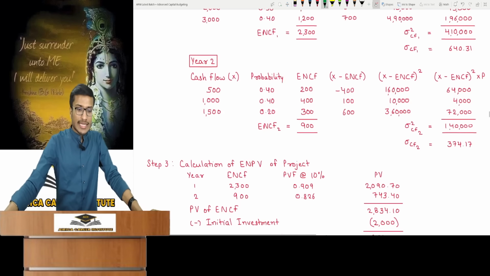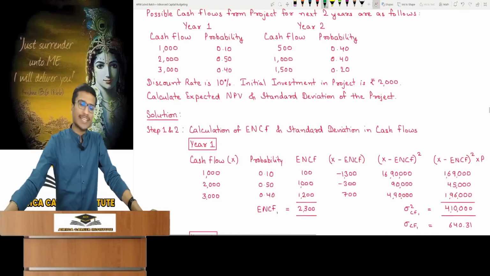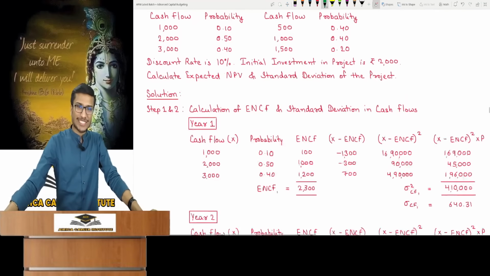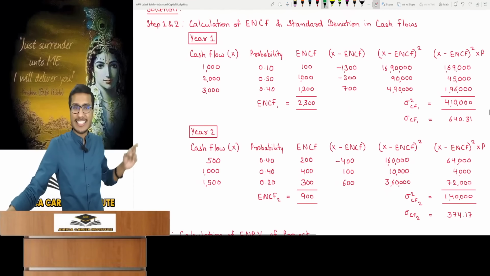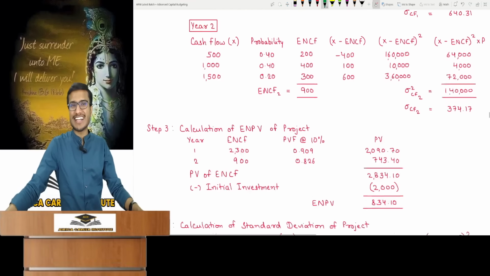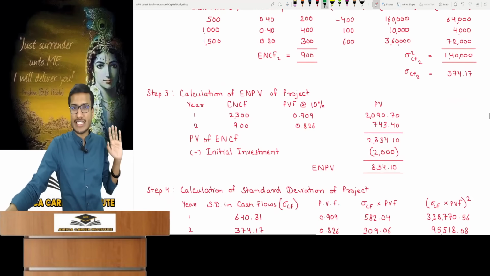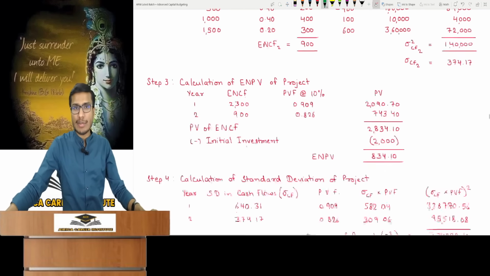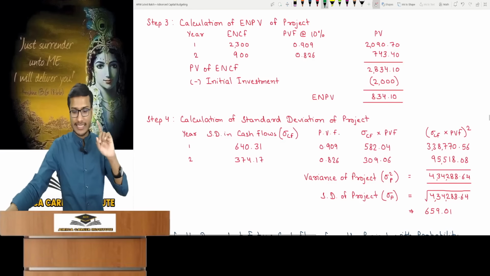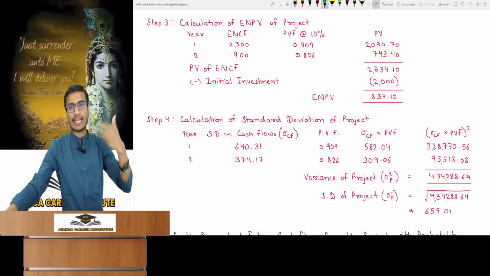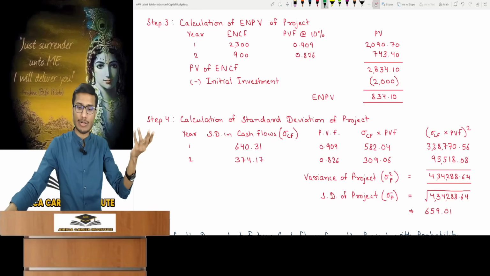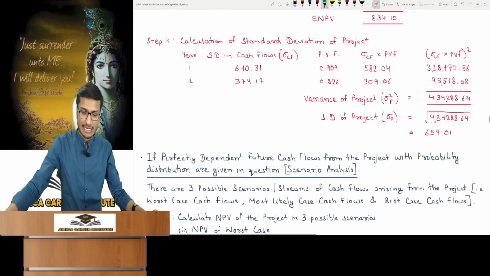So look now. Listen, if the question just asks for the project's ENPV and not standard deviation, then you don't have to calculate the standard deviation of cash flows. It's unnecessary. Cash flow standard deviation isn't for ENPV. You calculate standard deviation to get the project's standard deviation. Just remember this, don't overdo it. Even if extra calculations are done by mistake, it won't matter, but time will be wasted, remember that.